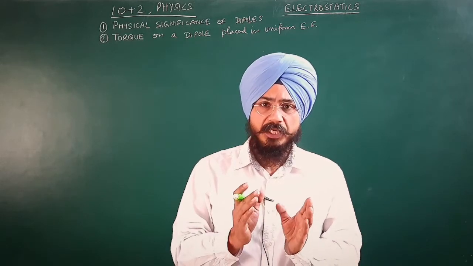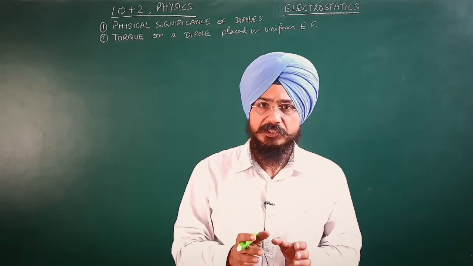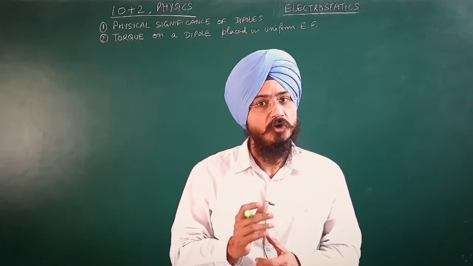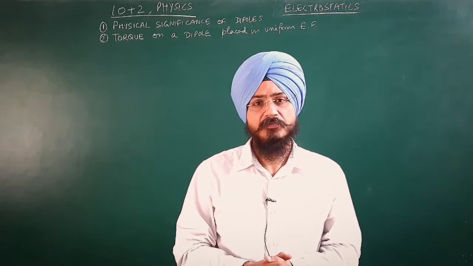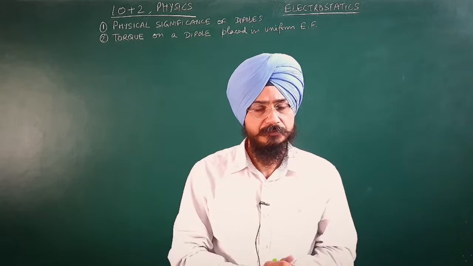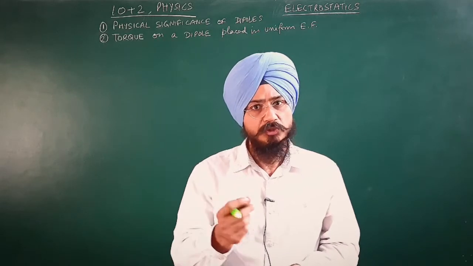When a molecule having permanent electric dipole moment is placed in a uniform electric field, it experiences torque. Before moving further in this topic, let us talk about what torque actually is. You are all familiar with opening and closing a door.